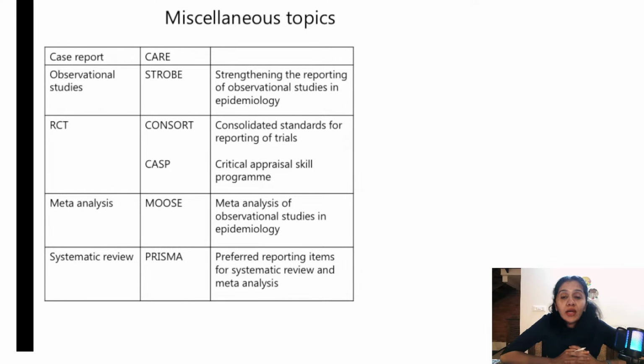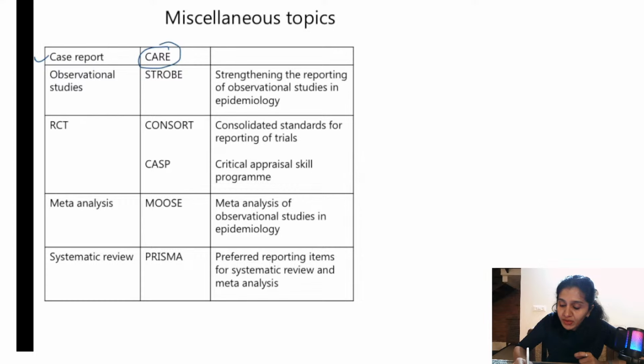The last slide in epidemiology: some important checklists to evaluate different study designs. I'm mentioning this because it is very, very important, and in one of the exams they asked a question from this. To evaluate a case report, we have a checklist called CARE.